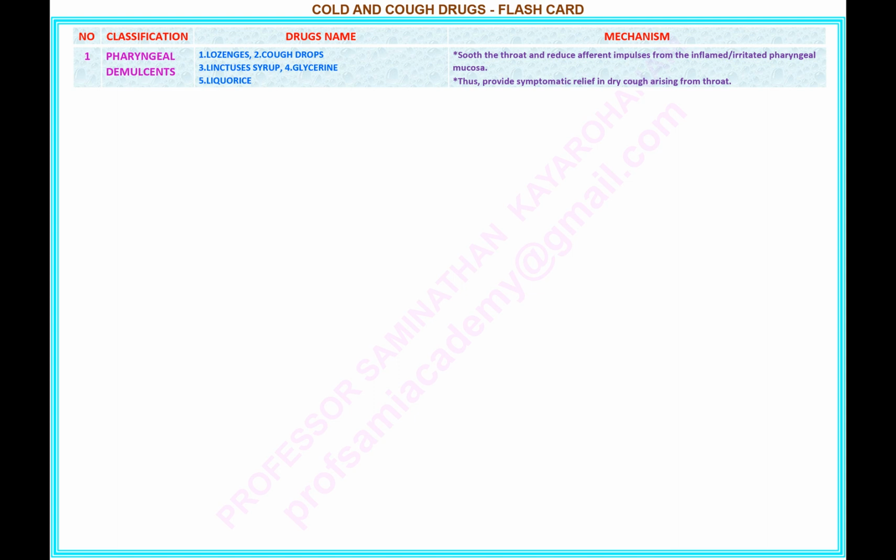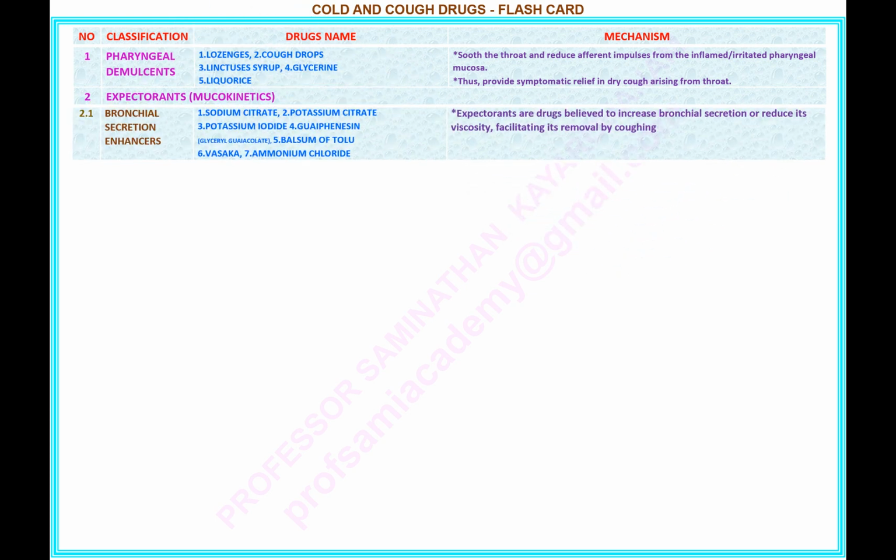Number 2. Name of the classification: expectorants, mucokinetics, 2.1 bronchial secretion enhancers. Drug's name under this classification: 1 sodium citrate, 2 potassium citrate, 3 potassium iodide, 4 guaifenesin, glycerol guaiacylate, 5 balsam of Toulouse, 6 Vasaca, 7 ammonium chloride. Mechanism of bronchial secretion enhancers: expectorants are believed to increase bronchial secretion or reduce viscosity, facilitating its removal by coughing.